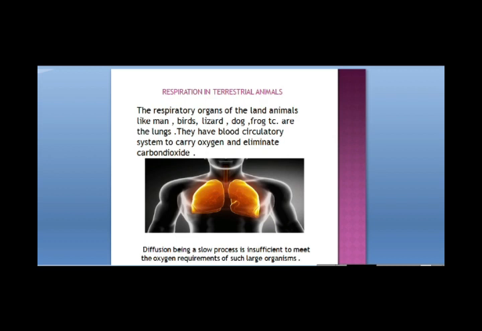Actually, human blood contains a respiratory pigment that is called hemoglobin. This hemoglobin carries the oxygen from the lungs to the body cells very efficiently, and it brings the carbon dioxide back and throws it out of the body. So this is how diffusion helps to meet the oxygen requirement of the unicellular organisms only, but not of the larger organisms, the multicellular organisms.